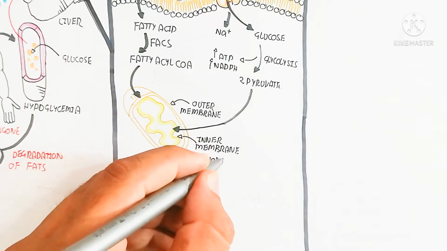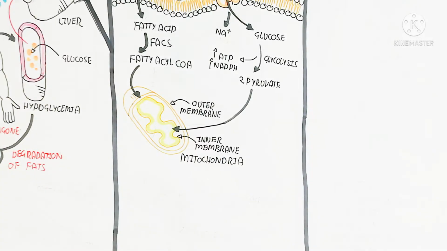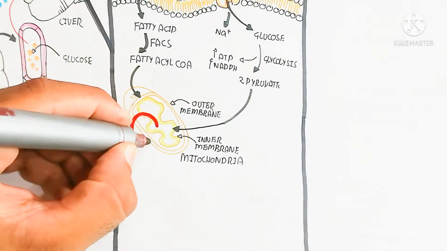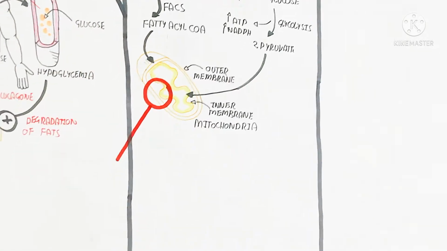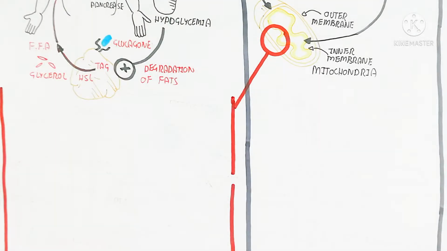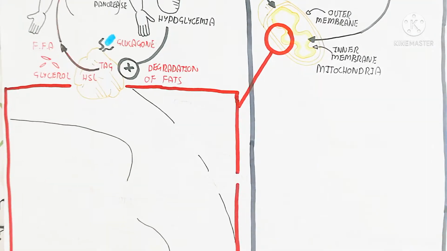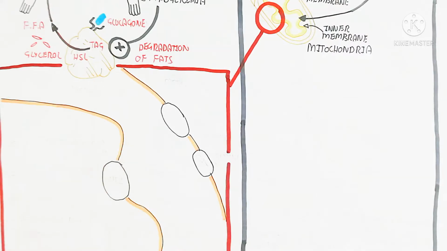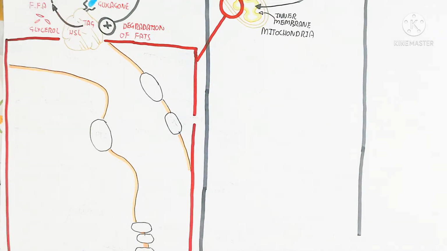This is the mitochondria, containing an outer membrane and an inner membrane. Pyruvate can enter the mitochondria, and fatty acyl CoA also goes inside.